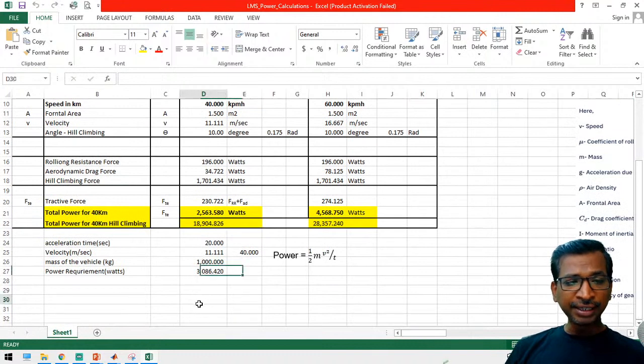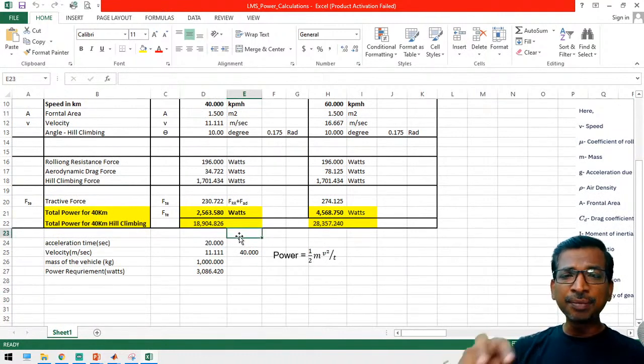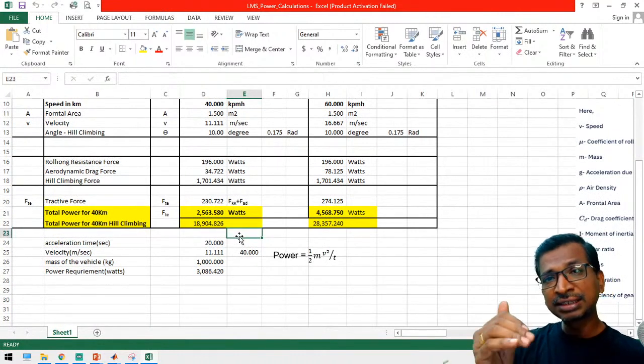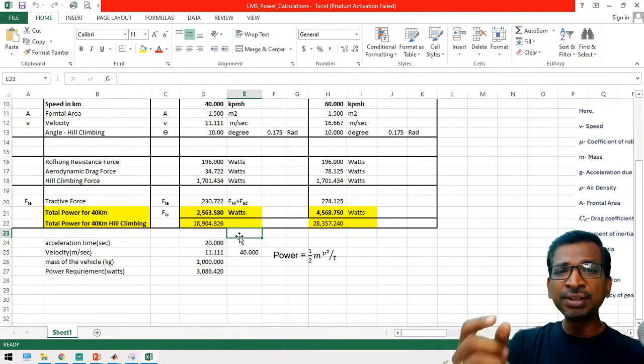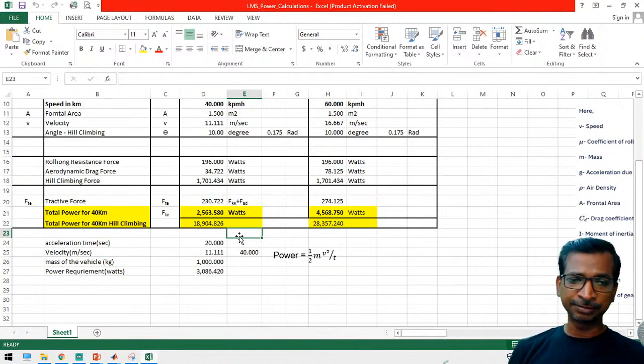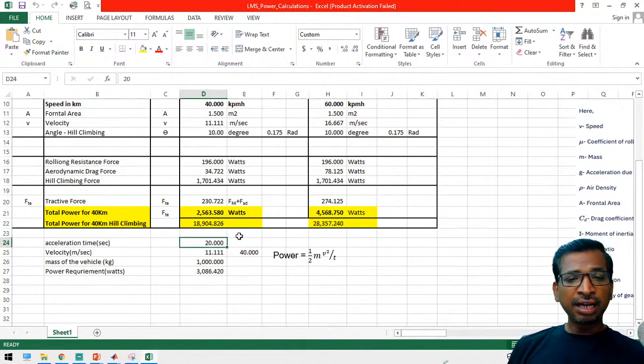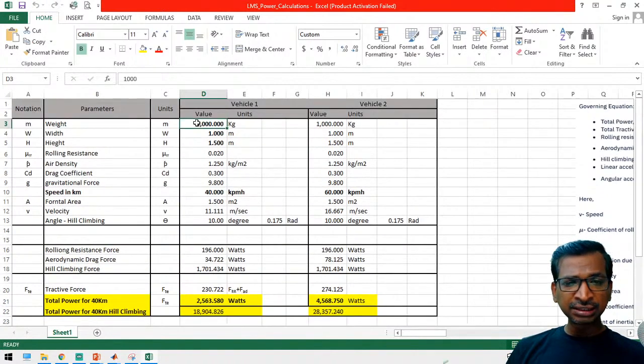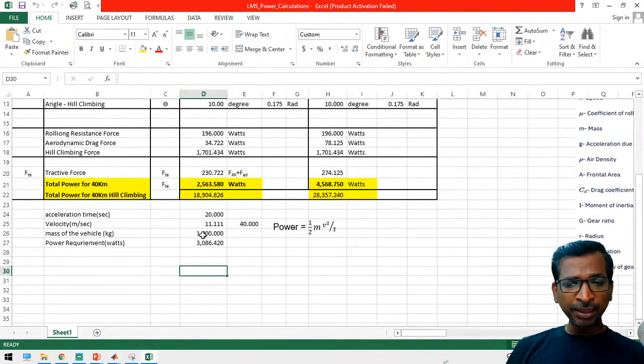Now the point is, suppose my vehicle can reach this maximum speed within a particular time period. For example, take 20 seconds, and the velocity of the vehicle is 11.11 meter per second. That is the 40 km per hour to meter per second conversion. The mass of the vehicle, as per our calculations, is 1000 kg.